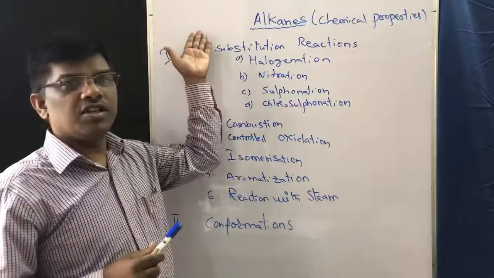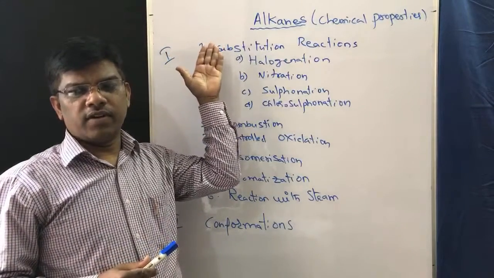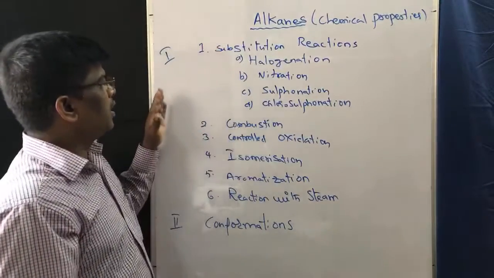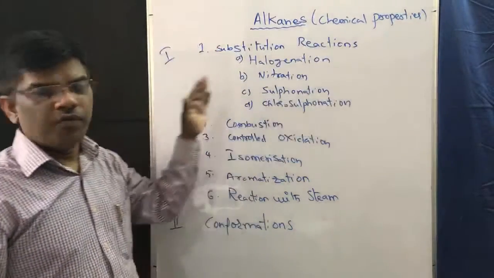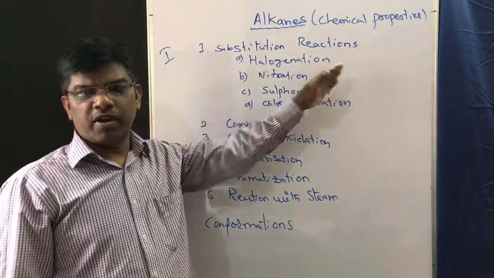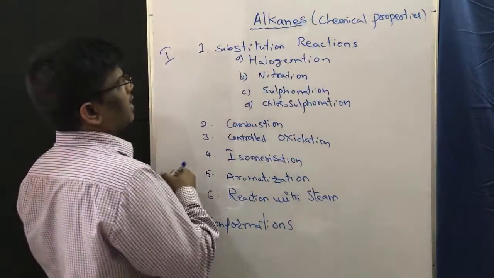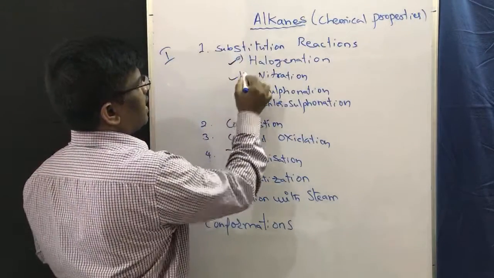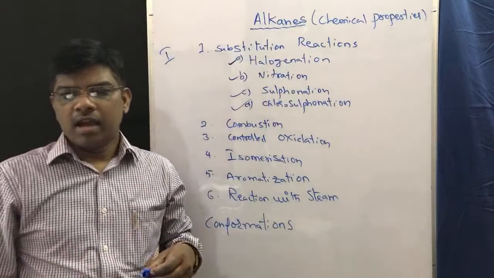We have completed introduction to alkanes, nomenclature of alkanes, then synthesis of alkanes. Today we are going to see chemical properties. Under chemical properties, we have completed substitution reactions in the previous video: halogenation, nitration, sulfonation, and chlorosulfonation are already completed.